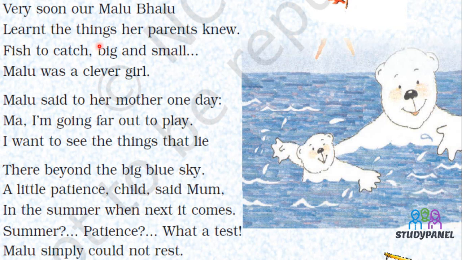Now, from this stanza, we can say that Malu was a clever girl and she was trying to learn many new things from her parents. Now, what all things she was learning from her parents was fish to catch, whether it is big or small. Come to the next stanza.